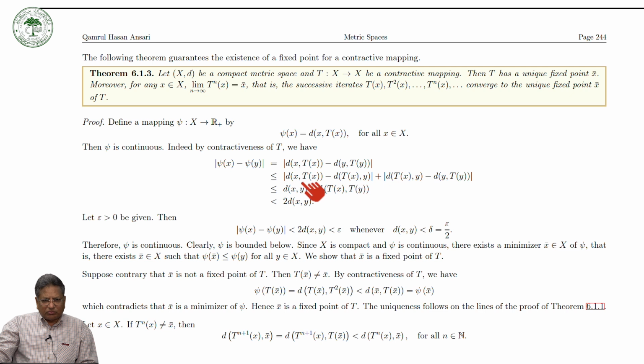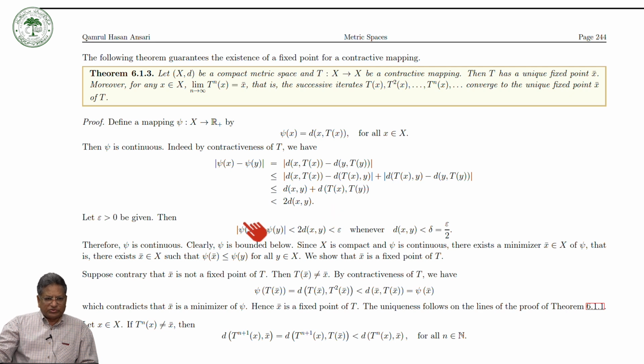Now look here, what is this? This is your T of x. So this is less than or equal to d(x, Tx) minus d(Tx, y). So this is less than or equal to d(x, y), and this is less than or equal to d(Tx, Ty). And now we use the contractivity of T. So this is d(x, y) plus something strictly less than d(x, y). So this whole thing is strictly less than 2d(x, y).